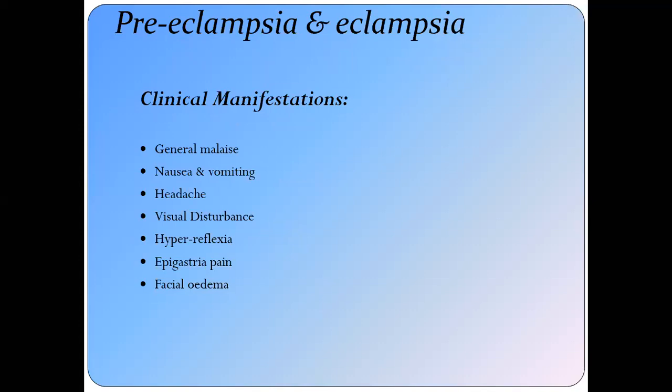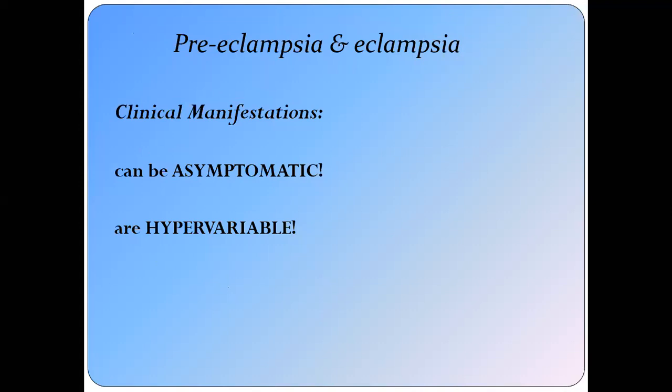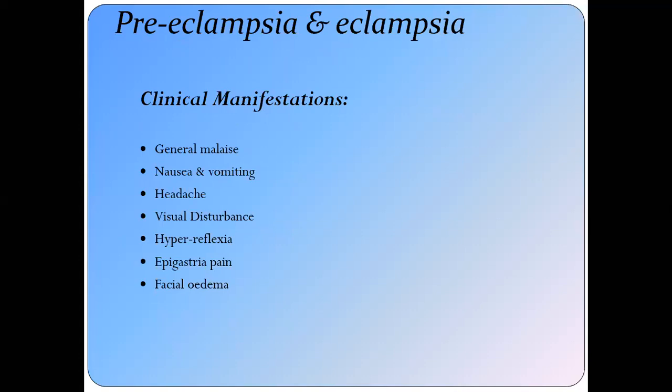So the patient may present either asymptomatically, coming to the antenatal clinic for a routine checkup, where you examine her, check her blood pressure, and find it raised, or with a full-blown picture of severe preeclampsia: blurring of vision, headache, nausea, vomiting, general malaise, hyperreflexia or epigastric pain, and facial edema, and sometimes generalized edema as well.